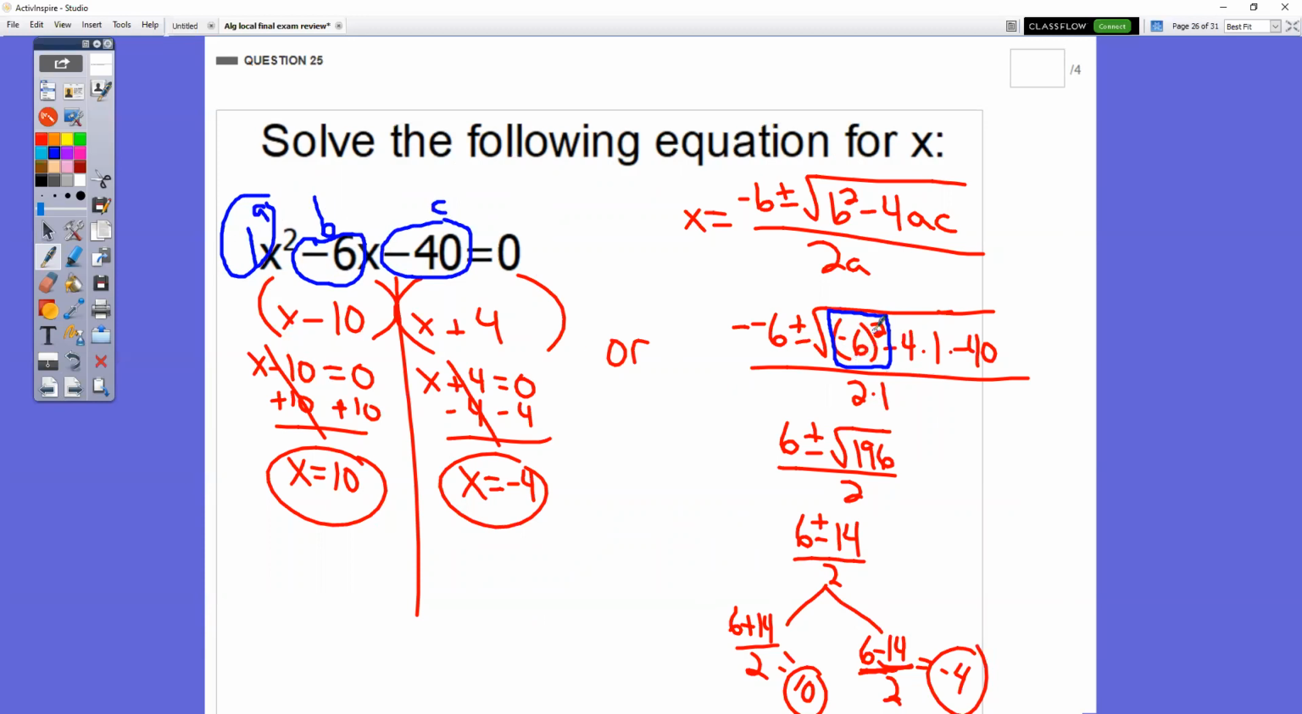So when you do b squared, that's going to be negative 6 squared. There's a bunch of people that counted it as a negative 36, not a positive 36. It's negative 6 inside parentheses squared. So that's a positive 36. And then minus 4 times negative 40 is a positive 160. So you have 36 plus 160, which gives you that 196. 196 is a perfect square, which is 14. Split it, and you end up with 10 and negative 4.